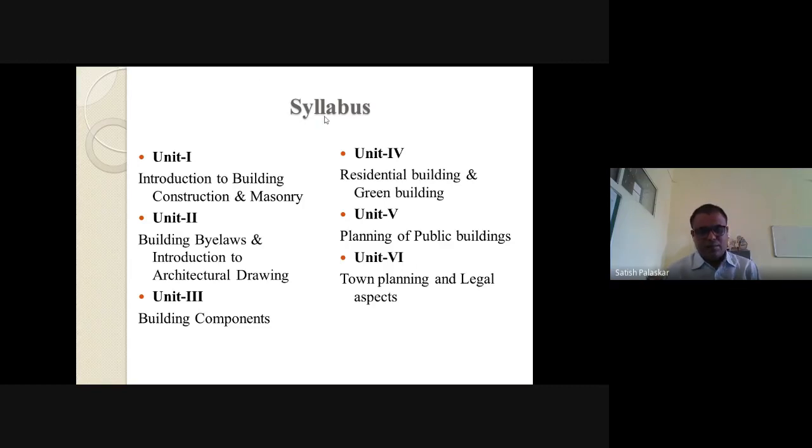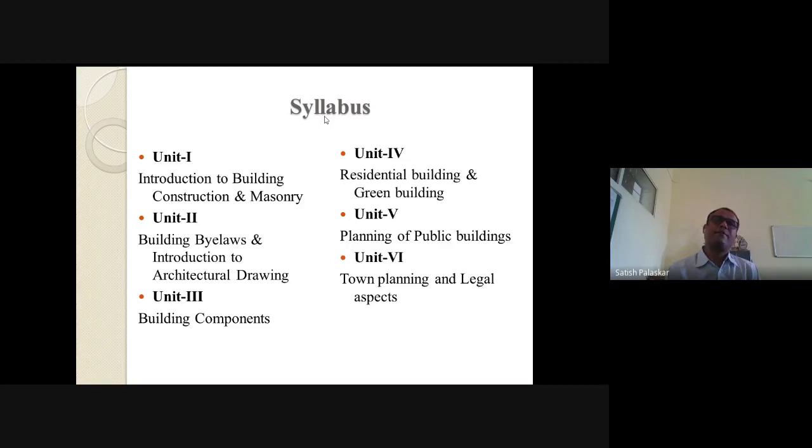Then principles of architectural design, the relation between forms and functions, that part we have to see. Then we have to go to different concepts like what is a line plan, what is a developed plan, what is an elevation, what is a section or sectional elevation, and how to select a scale. When we have to draw any plan, we will select a different scale, that is 1 is to 1000.